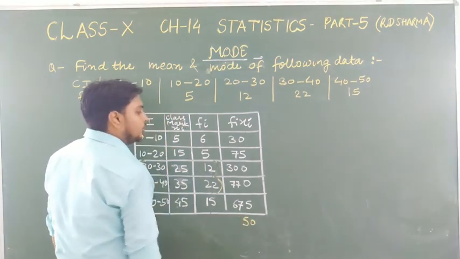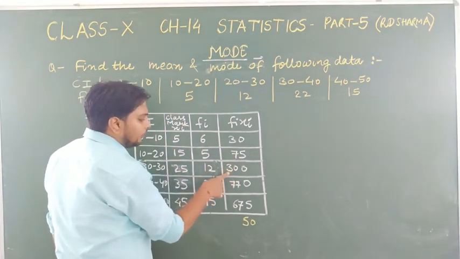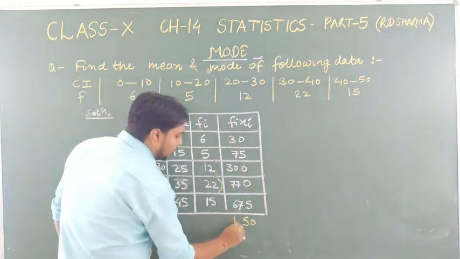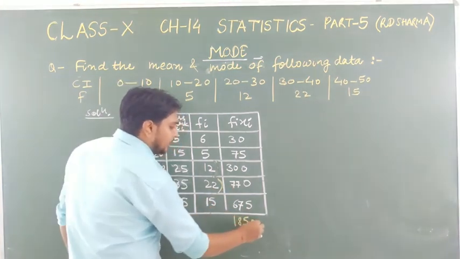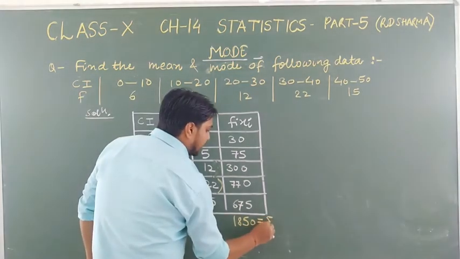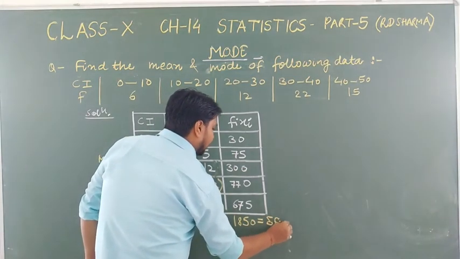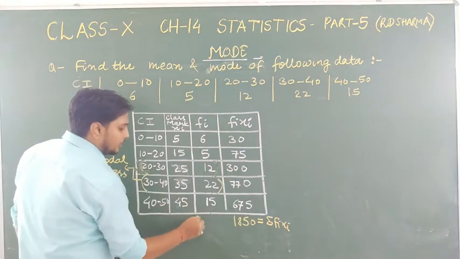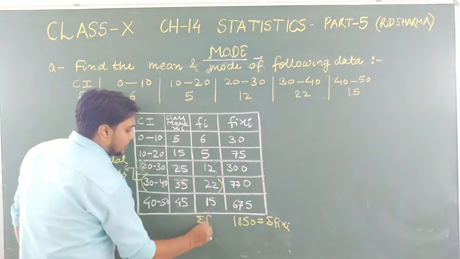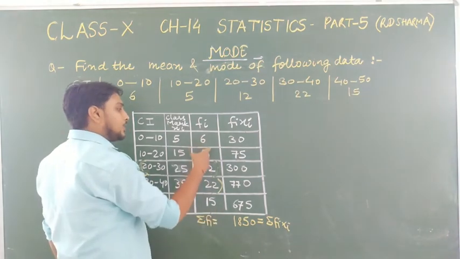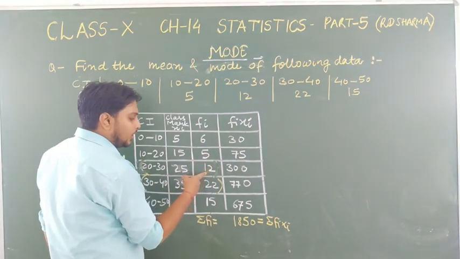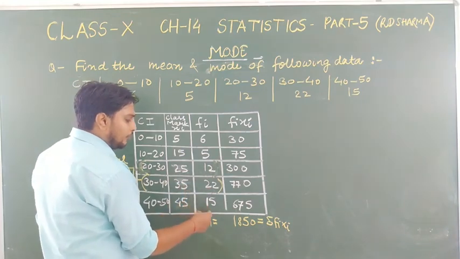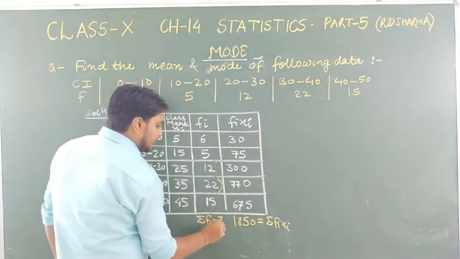So the carry will be 2. Then 2, 3, 5, 5, 7, 12, 12, 6, 18. So here the sum, sigma FiXi, is 1850, and the sum of frequency, sigma Fi,